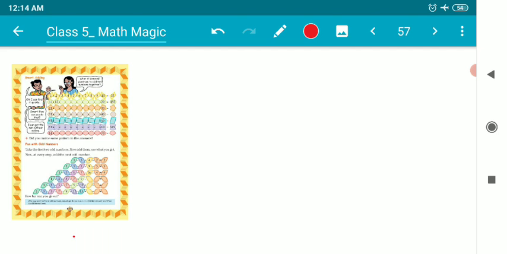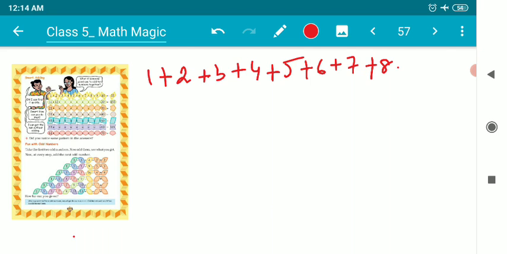So, children, here the pattern is about adding the numbers like 1 plus 2 plus 3 plus 4 plus 5 plus 6 plus 7 plus 8 plus 9 plus 10. Children, what am I doing?